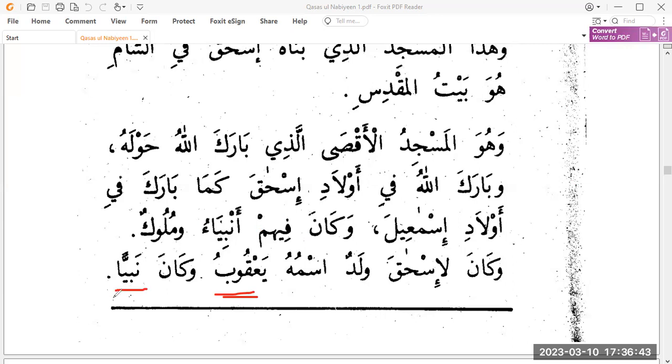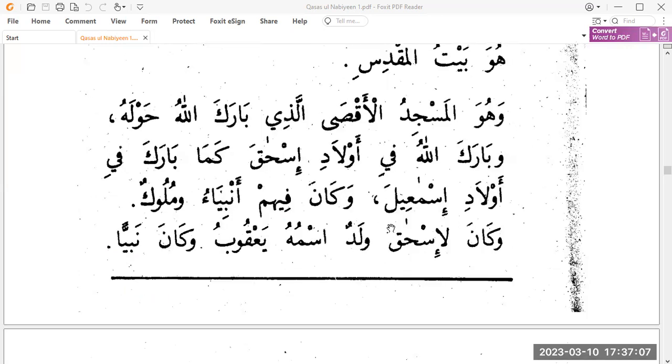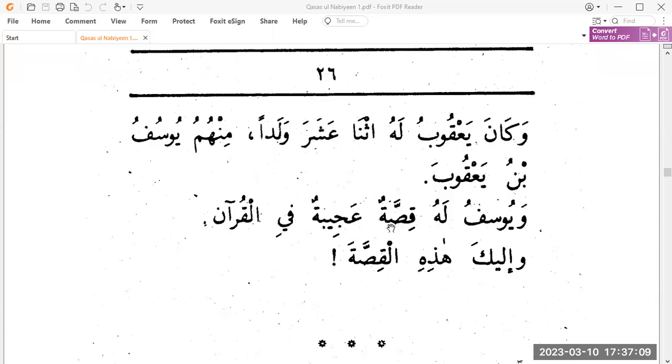Wakana Nabiyan, and he was a prophet. Here we have Kana Nabiyan. Nabiyan is mansub here, so this is the khabaru Kana. Where is the ismu Kana? Mustatir, so huwa is in it. We don't say wa huwa Nabiyun, because it is already mustatir in it. Kana is a third person verb. So ismu Kana is mustatir and khabaru Kana is mansub. All right, and he was a prophet.